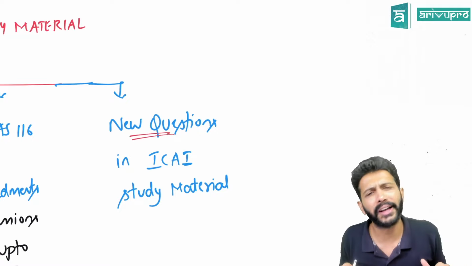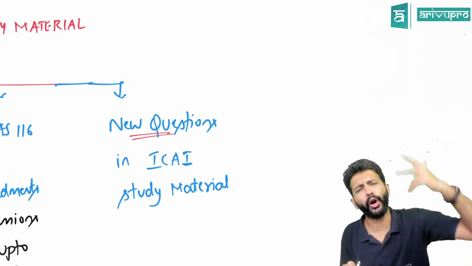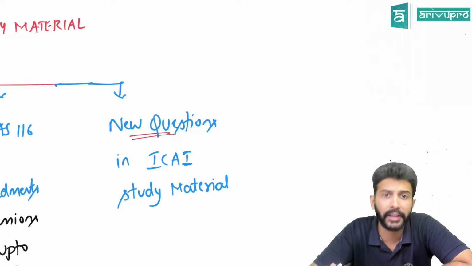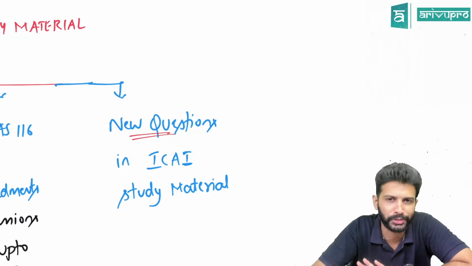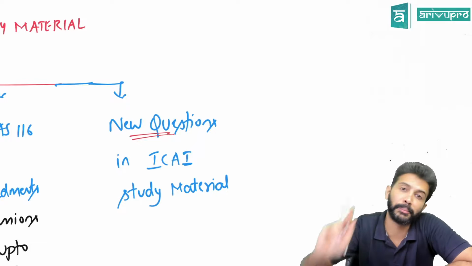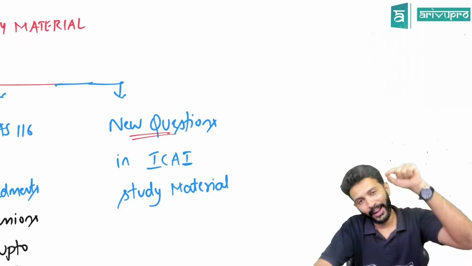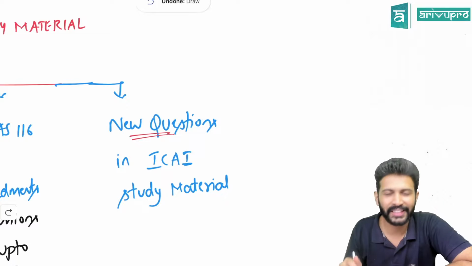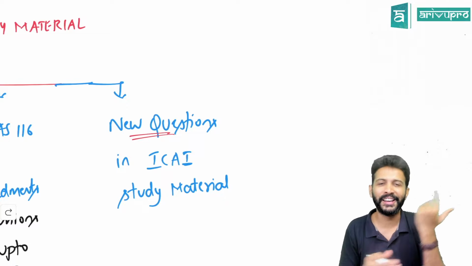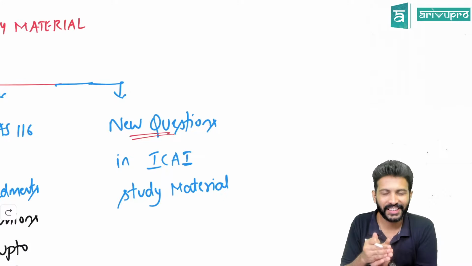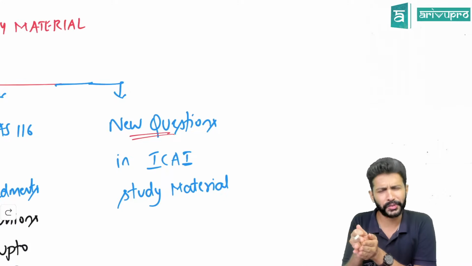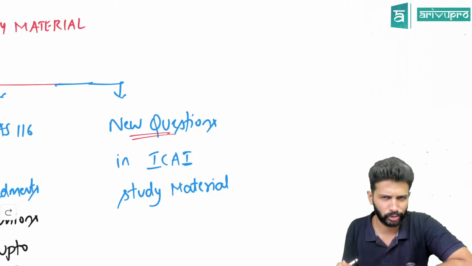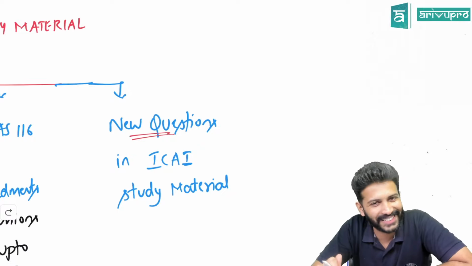If you remember, in 2021 the Institute added a whole lot of questions, probably 100 or 150 plus, and many new concepts were also introduced when they revised their study material in the May 2021 edition. Now in May 2022 also they have added new questions. I think it has become the Institute's practice now. Every year they are adding or amending with the new version of study material. They're not only doing this for CA Final, they're implementing the same practice for CA Foundation and CA Inter also.